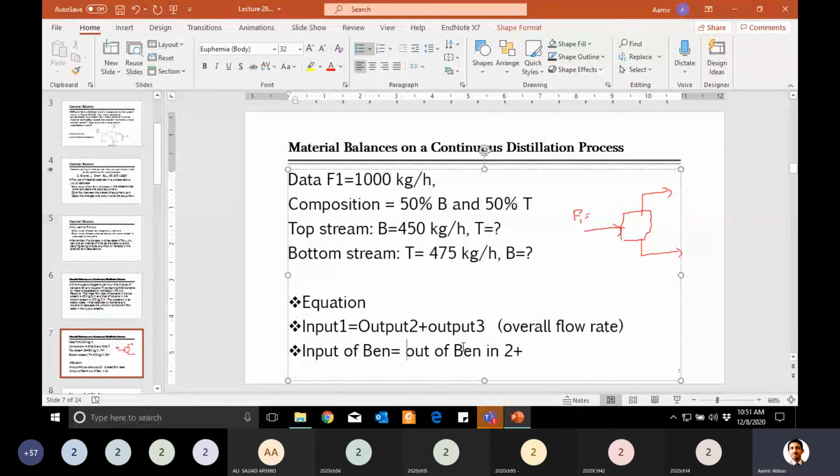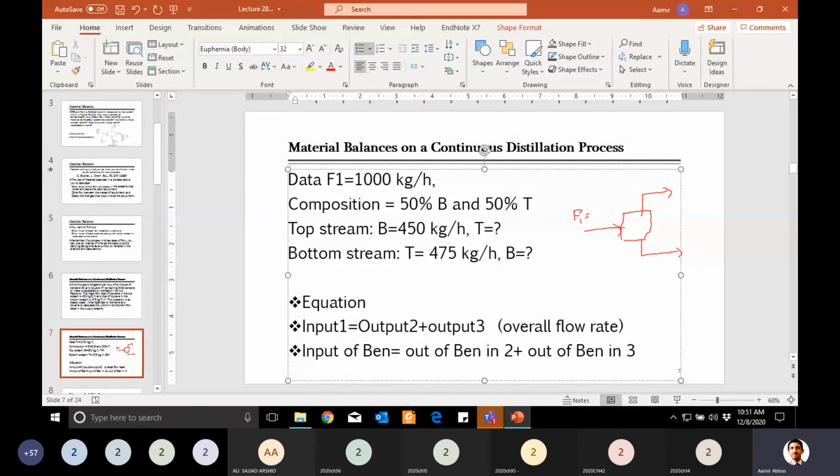Just write it completely, because I'm just reducing here. Output means output, you have to write it completely, output of stream 3. This is the balance of benzene.